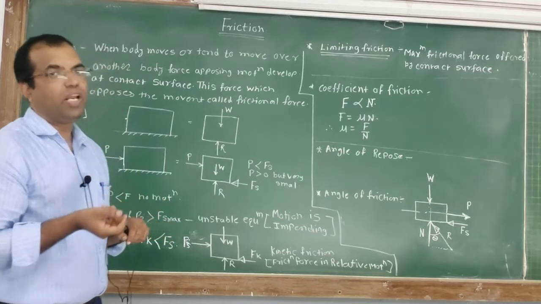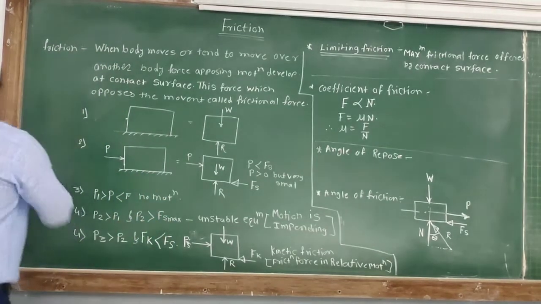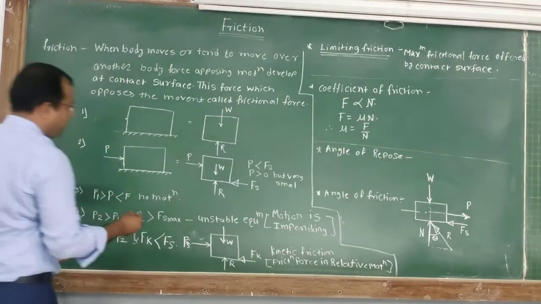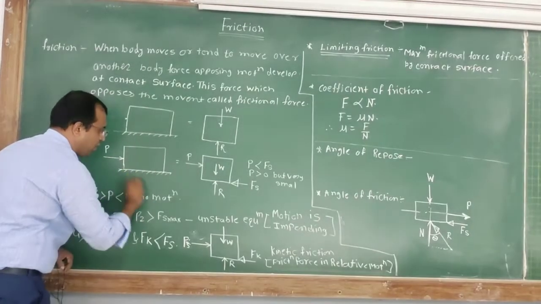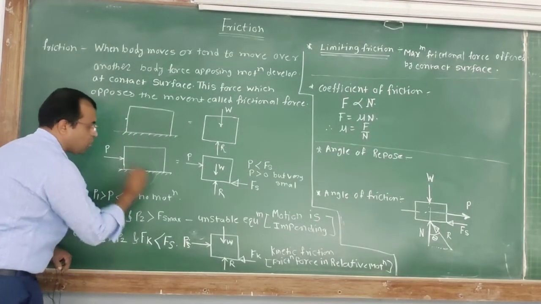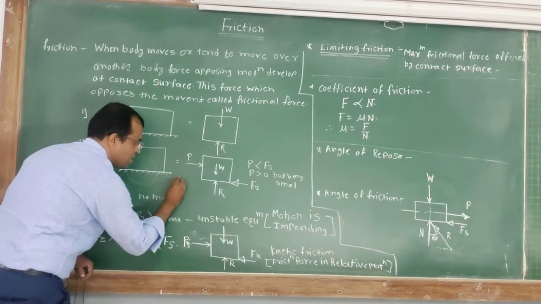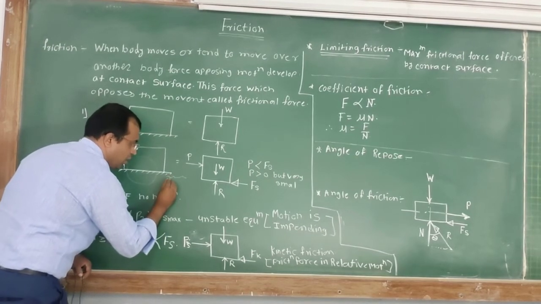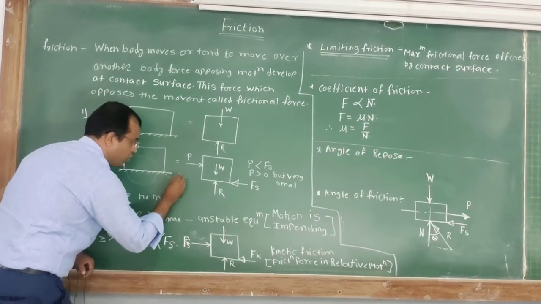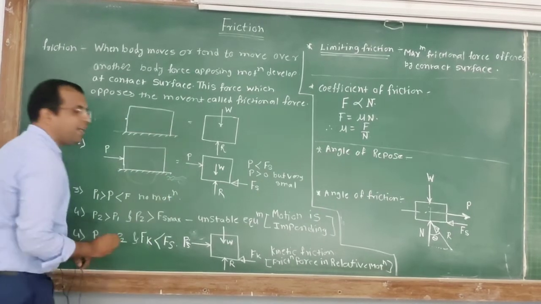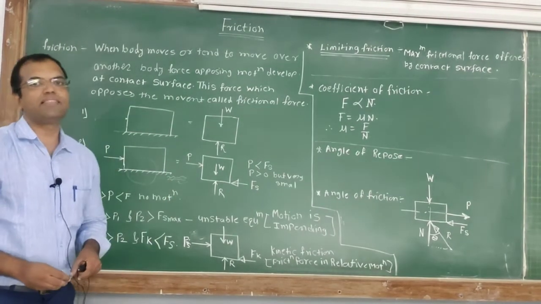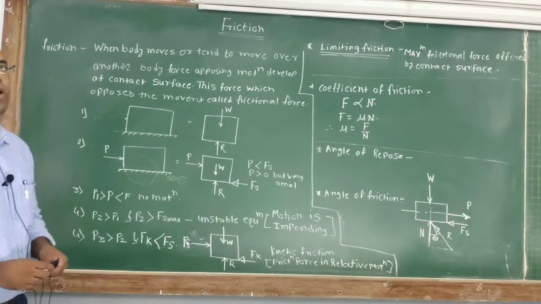Because of these irregularities, the friction force will develop. The surface is not actually smooth; it has irregularities like this.